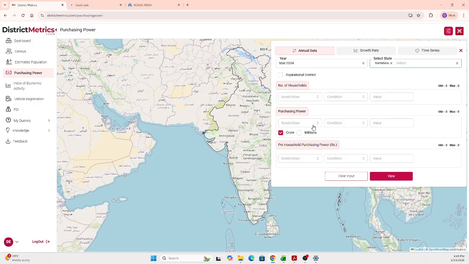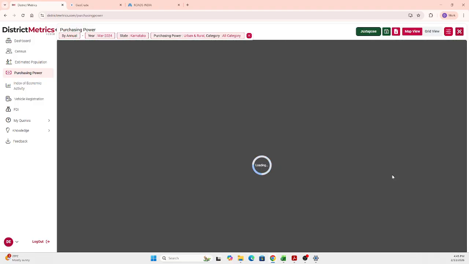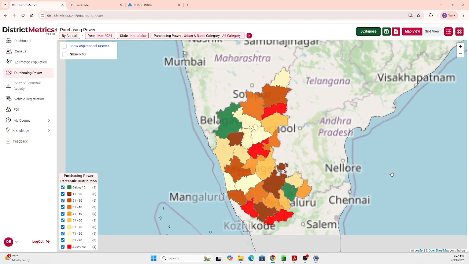Each parameter will have the population group. If you want total, you can go with total. If you want urban or rural, whichever group you want, you can easily select it. I'm just going with the total population group, and I'm not giving any condition. This condition will give you the minimum and maximum value for that selected parameter, and based on these values you can give the condition. But here I'm not giving any condition. I'm just running a random query on purchasing power with the total population group.